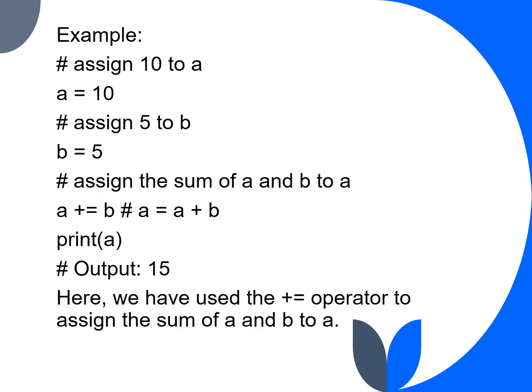Here is an example of an assignment operator. First we have two variables a and b with the values 10 and 5. We are trying to assign the sum of a and b to a. So the command will be a plus equals b. 10 plus 5 is 15. So we get the output as 15 because we are printing a.